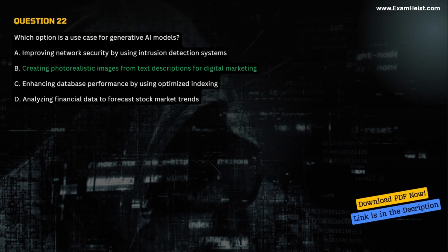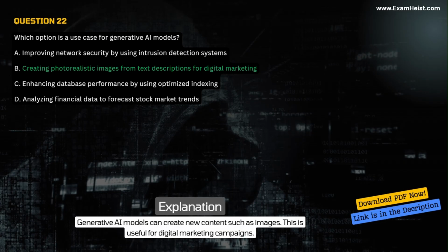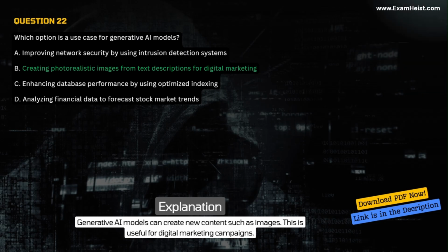Correct answer B. Creating photorealistic images from text descriptions for digital marketing. Explanation. Generative AI models can create new content such as images. This is useful for digital marketing campaigns.